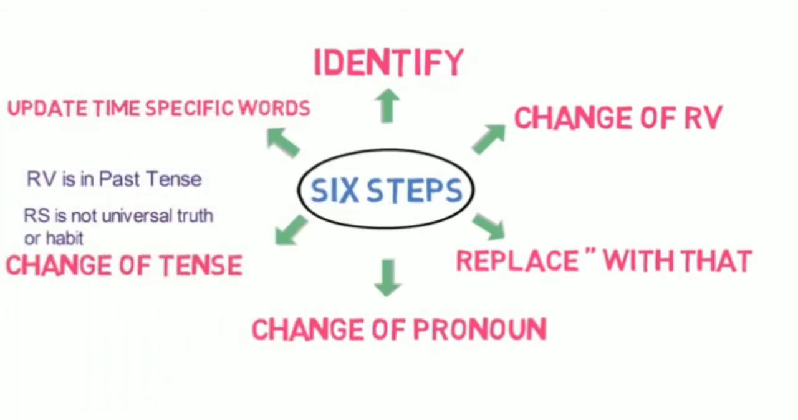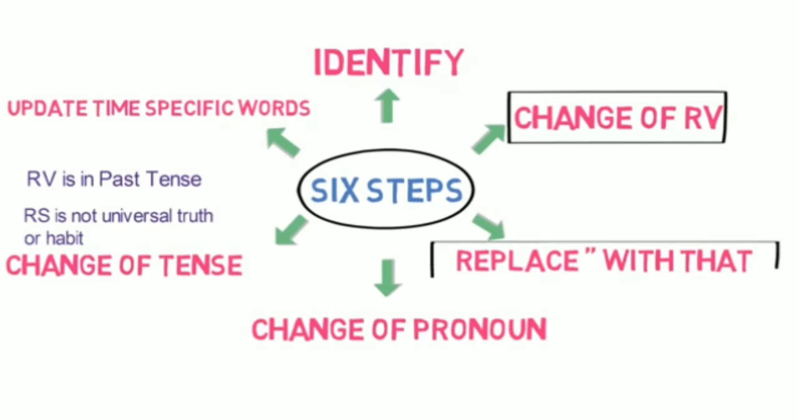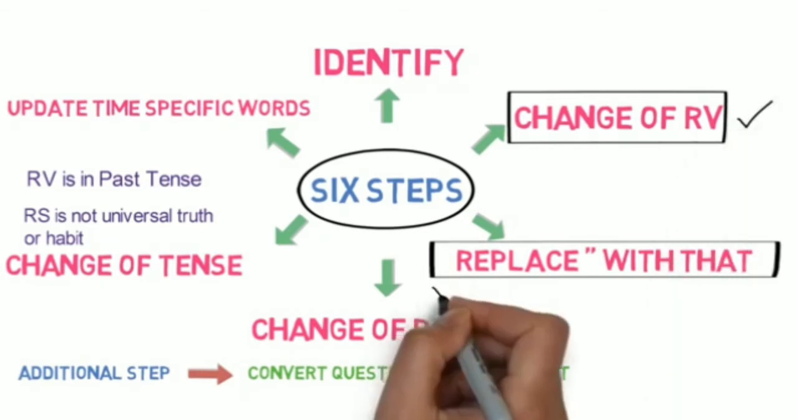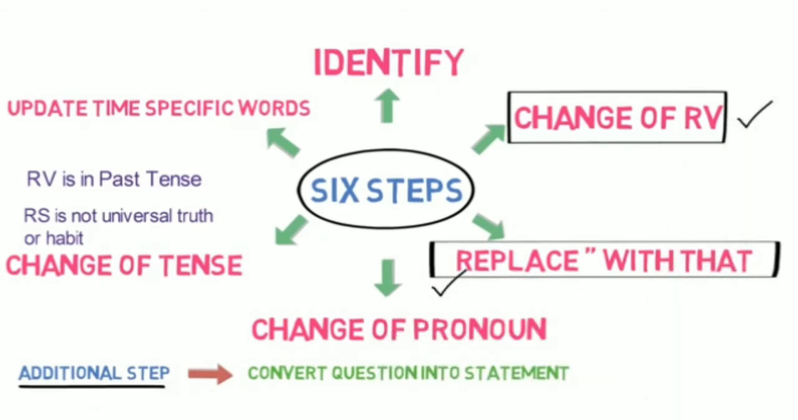Now there are 3 important changes when we are given an interrogative sentence for conversion. Rest all things remain the same. Number 1. Change of reporting verb. Number 2. Replacement of inverted commas. And number 3. Conversion of a question into a statement. As you can see, there is a change in step 2 and 3 and an additional step is added. Let's understand these changes in depth.